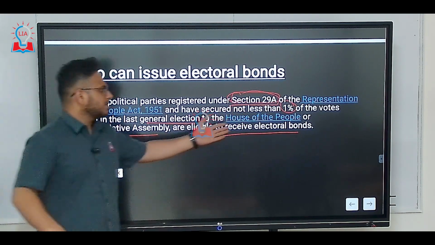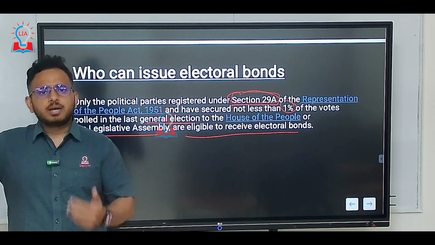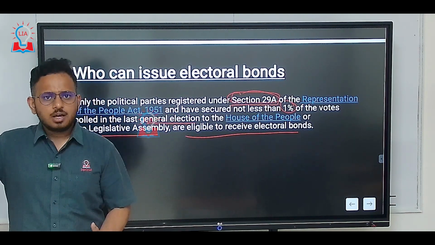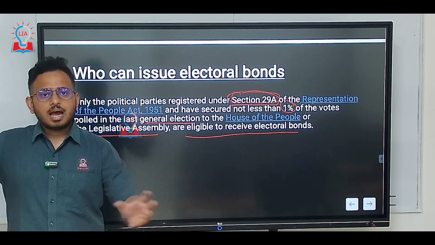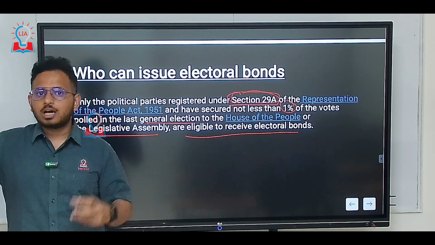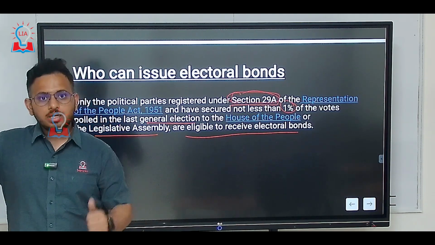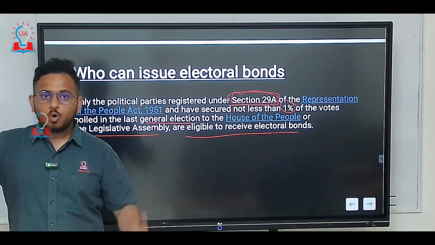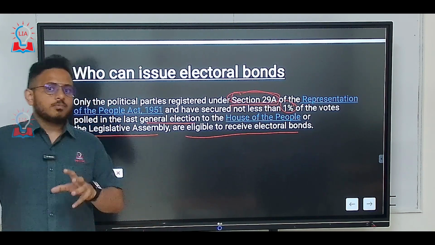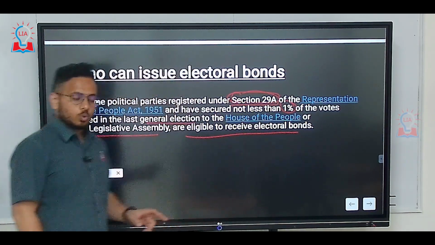Why, you might ask, is this a consideration? See, if this is not a consideration, then everybody who wants to raise money will just register a political party and start raising money through the electoral bonds, and it becomes an easy way to convert black money into white money. So that is the reason why only genuinely operating political parties over a period of time can raise money through electoral bonds.